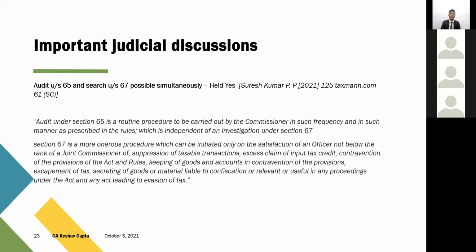So you cannot equate audit with search. Even if your assessee is under audit under Section 65, when the search team comes, you cannot say that our books are already under audit so we are not supposed to reply to you, or vice versa to the investigation team. Both are independent procedures, and this SLP has been rejected by the Supreme Court recently, and the Kerala High Court case has been affirmed.